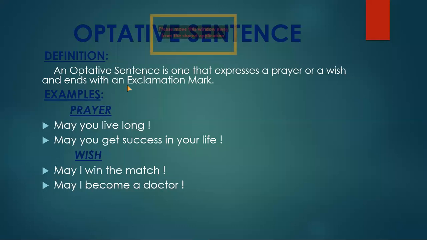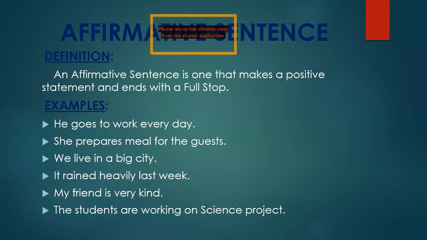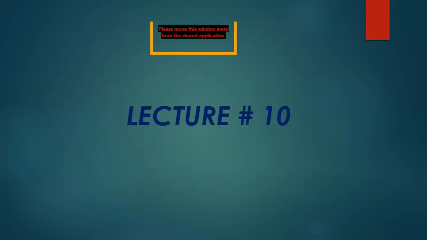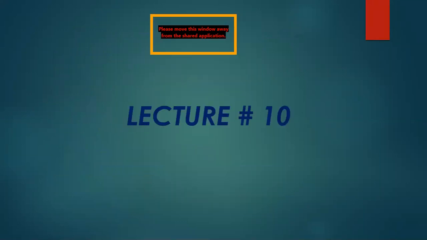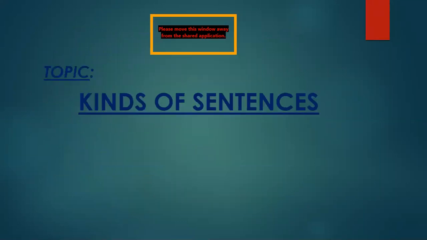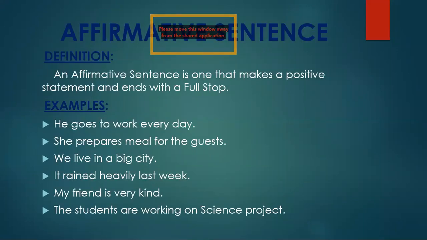So I am giving you a quick review of these sentences. This is lecture number 10, and it is English language, lecture number 10. The topic is kinds of sentences. I have told you there are 6 kinds of sentences. I'm telling you their definitions and examples one by one. Affirmative sentence. Listen to me very carefully. After that, I will ask questions. Because of that, I'm repeating.